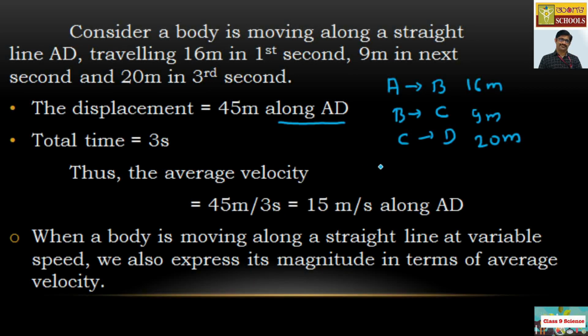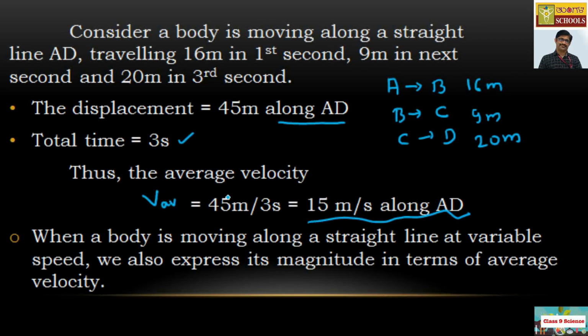And the total time taken is for the first second, the second second, and the third second, therefore the total time is simply 3 seconds. Hence the average velocity V_av can be calculated as 45 meters divided by 3 seconds, which is equal to 15 meters per second along the direction AD.